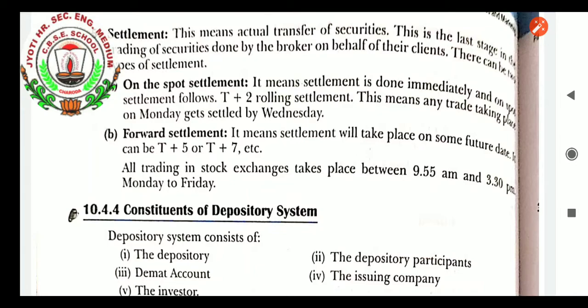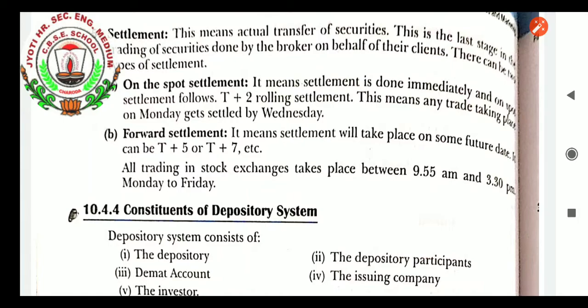When we go with on-the-spot settlement, it means settlement is done immediately, and on-the-spot settlement follows T+2 rolling settlement. This means any trading that takes place on Monday gets settled by Wednesday. Forward settlement means settlement will take place on some future date, that is T+5 or T+7. T+5 means after the trading day, 5 days later you have to pay. Or it can be T+7 or T+12, anything. It can be on the mutual understanding of the traders.